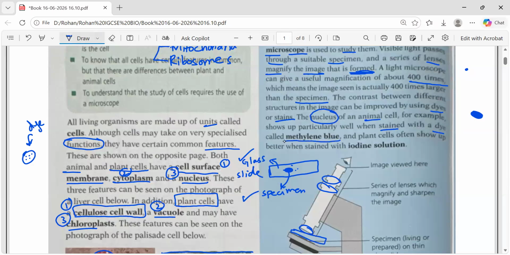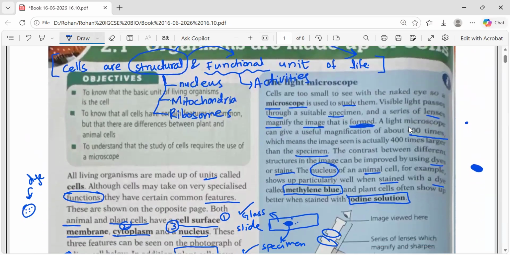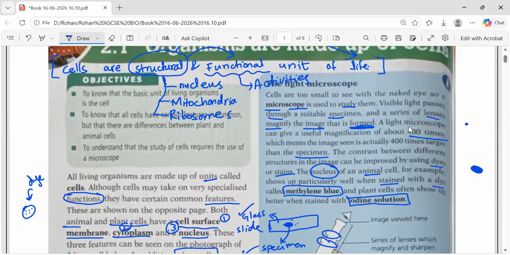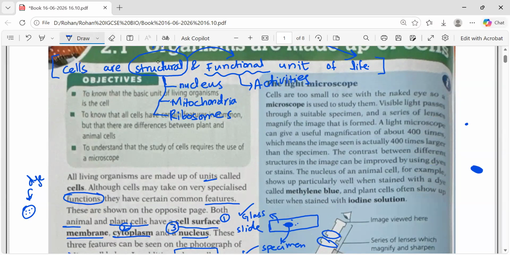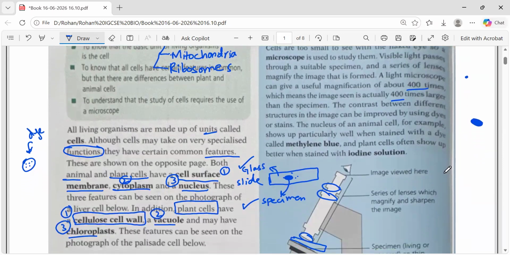Clear? Now can you tell me why there is a need of a microscope? You can see things like atoms that you can't see normally, that are very small. Yes, they are very small, you cannot see them. And how will a microscope help to see them? It magnifies, the lens magnifies the image that is going to form. Yes, the image will be magnified by 400 times. And sometimes we need to use dyes or stains.